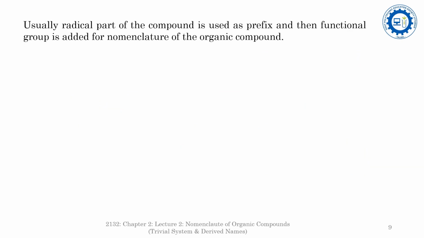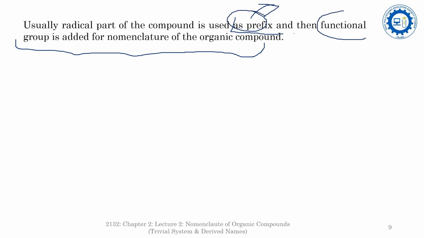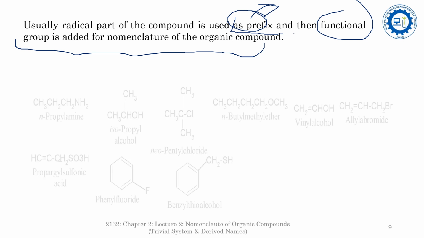Usually, the radical part of the compound is used as the prefix, and then the functional group is added for the nomenclature of the organic compound. That means the radical part is used as the prefix, whereas the functional group added to this radical is used as suffix.